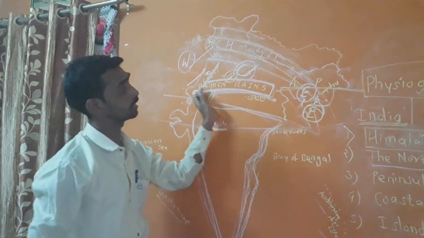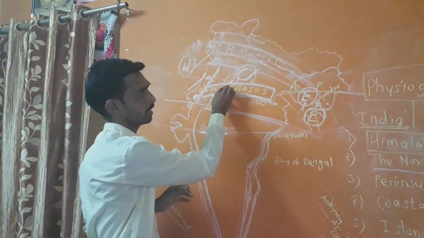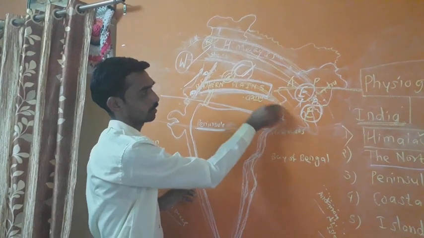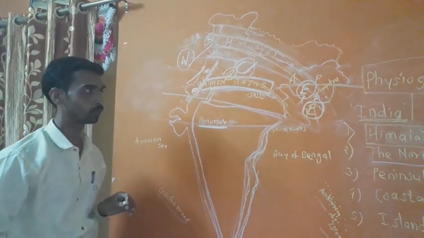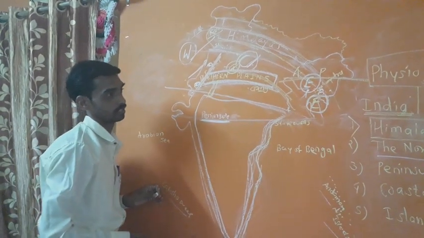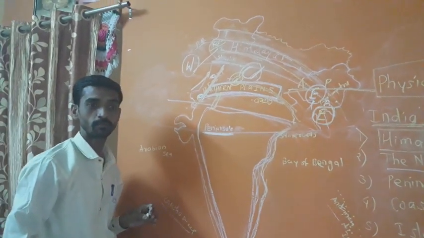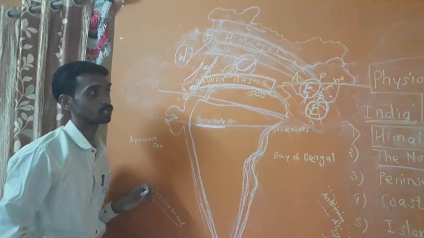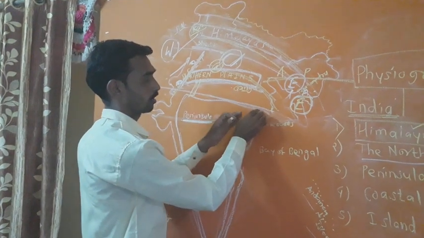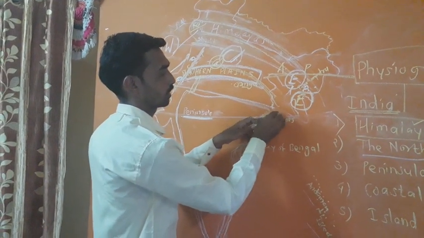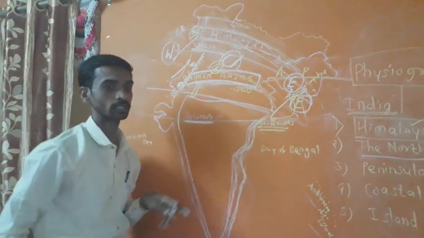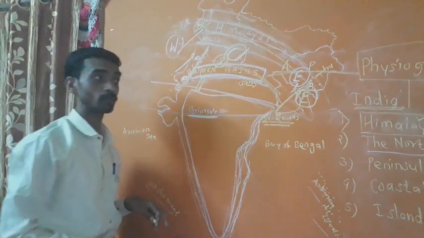Its slope is eastward. Where is the Ganga slope? Towards the east. So the Ganga river basin slopes eastward, and most of the West Bengal state of India and Bangladesh together constitute the delta of the Ganga Brahmaputra system.